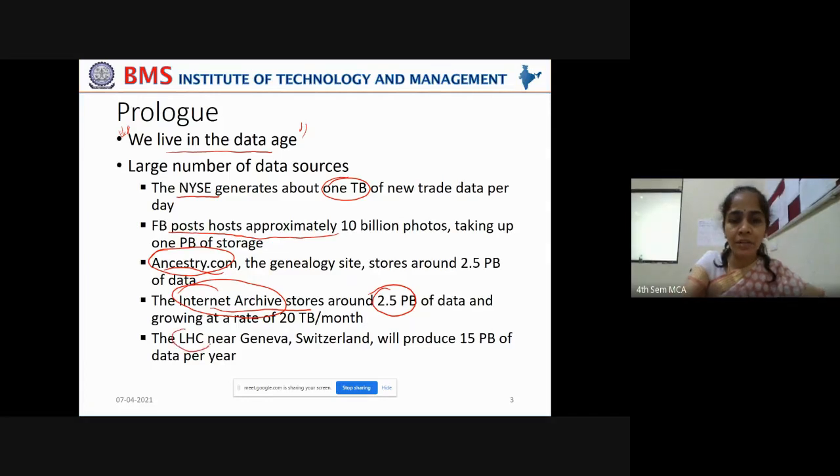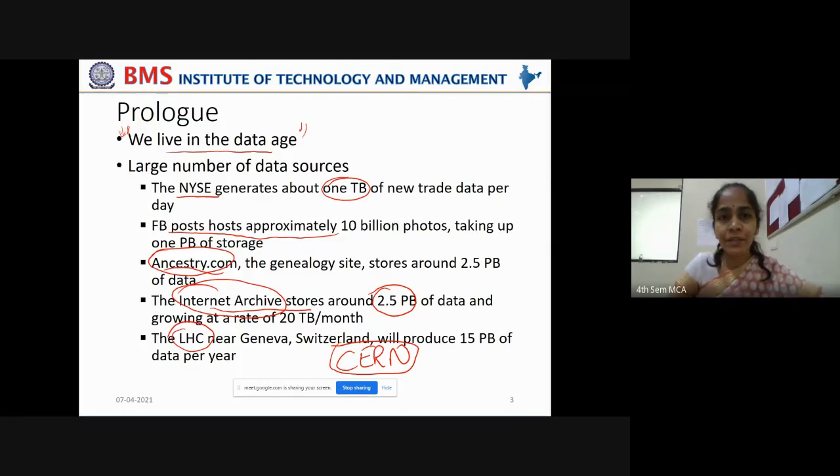Right, even the Large Hadron Collider near Geneva, set up by CERN. I have already given an example of this system, which has been set up underground in order to study how the universe evolved from the Big Bang. Okay, so this is set up by the European Center for Nuclear Research near Geneva in Switzerland, which will produce 15 petabytes of data per year.